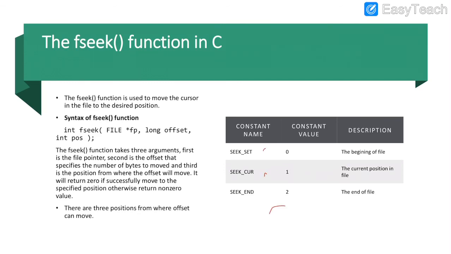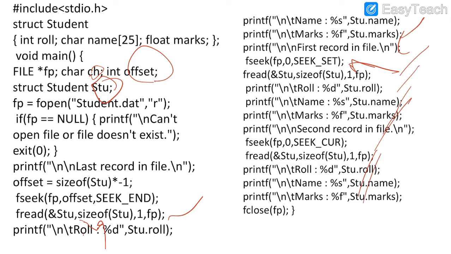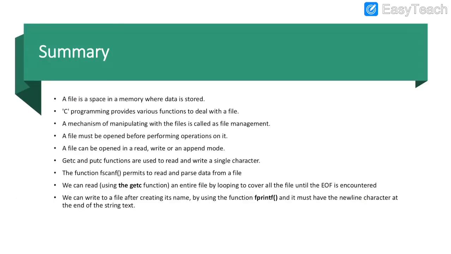These are SEEK_SET, SEEK_CUR, SEEK_END. SEEK_SET is the beginning of the file, SEEK_CUR is the current position in the file, and SEEK_END is the end of the file. And this is an example where we declare the file pointer, one character variable, one integer variable, and one structure variable stu, and using the structure variable we assign the values: student name, roll number, marks, and one more student name, roll number, marks. Like this we are going to use the